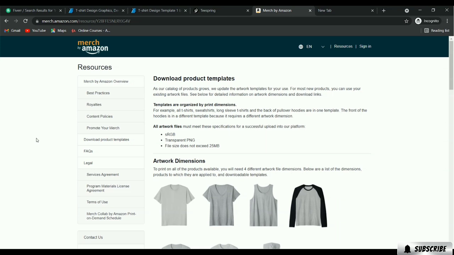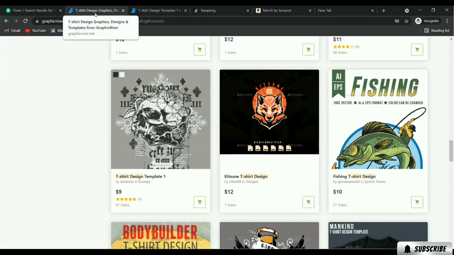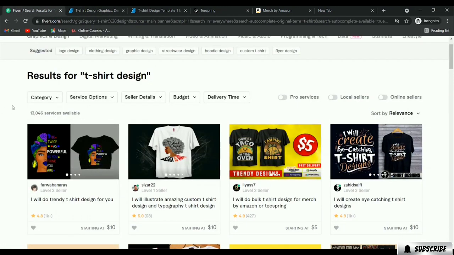So you can consider these four sites for earning money. This one is also a very good source for passive income. This one is also very good for passive income. And for active income you can consider Fiverr.com. So you have to start by signing up on Fiverr.com, as well as graphicriver.net, Teespring, and Merch by Amazon.